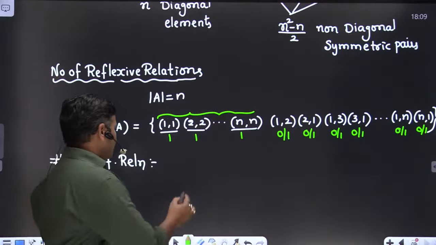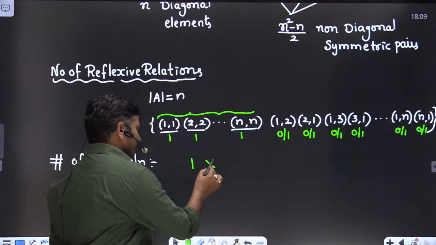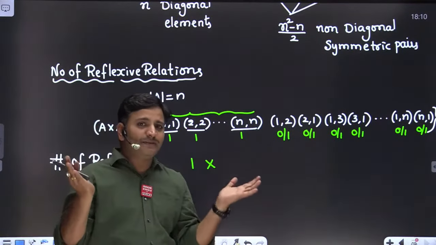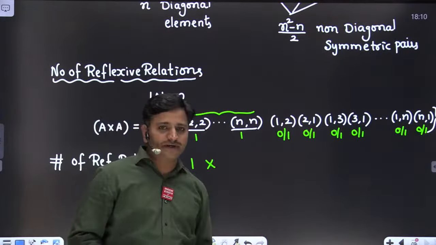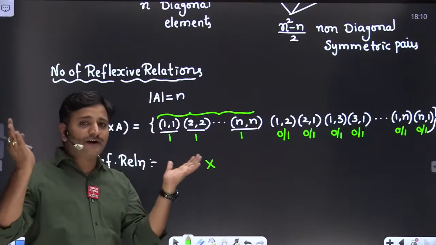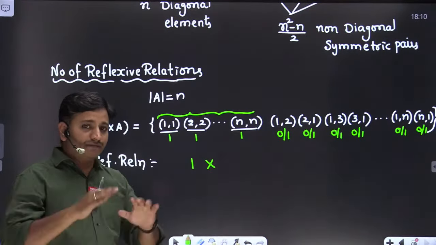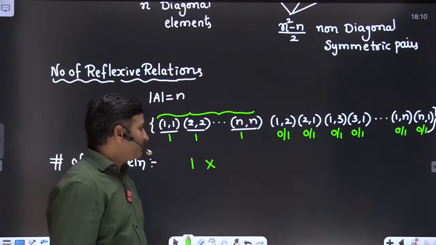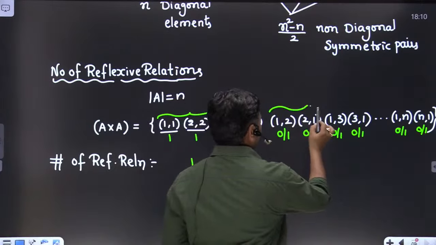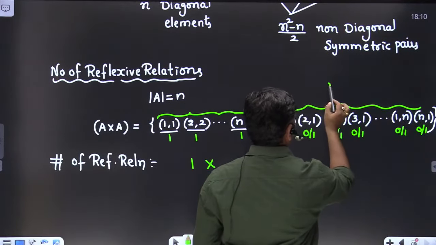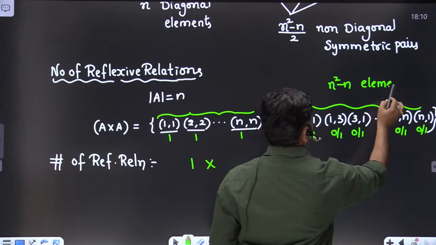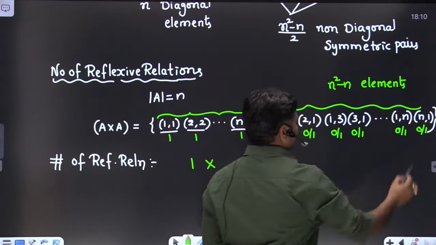So how many ways can we keep all diagonal elements present? Only one way. So we can write 1 followed by, because we are applying the product rule between these two, because the whole task will be completed if you complete these two subtasks one after another. The whole task is finding the number of reflexive relations. Now see, friends, how many non-diagonal elements are we having? n square minus n non-diagonal elements.